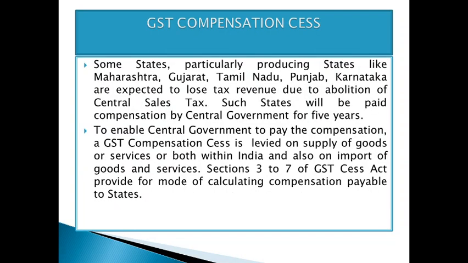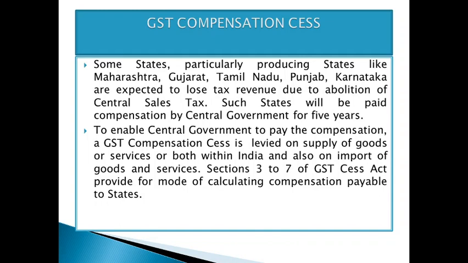Next is the GST compensation cess. As we have already discussed, with the implementation of Goods and Services Tax, there is a loss of revenue for many states. So there was a dispute in this regard between the center and the state governments, and the central government has included a provision in the GST law that the government will pay compensation to the states for the loss of their revenue for 5 years from the date of the implementation of the Goods and Services Tax law.